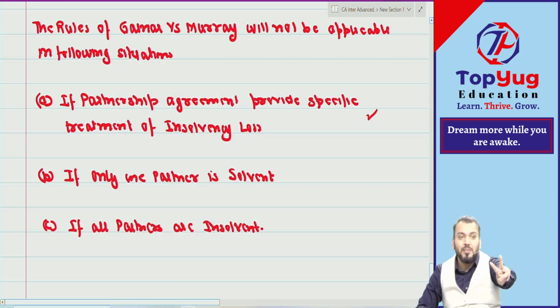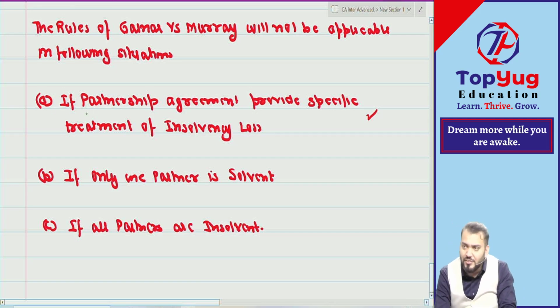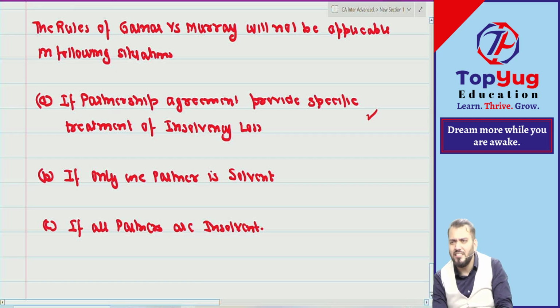There are two principles given in Garner versus Murray, so both will not be applicable. Means there is no need to bring cash also. Whatever is given, you will do as per the information given in the question. If they ask a question of this nature, that is easy, you can do it by your own. If only one partner is solvent, that is also easy. The entire insolvency loss will be borne by that partner.